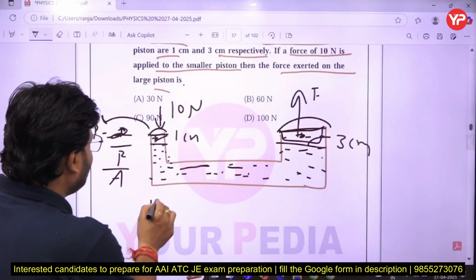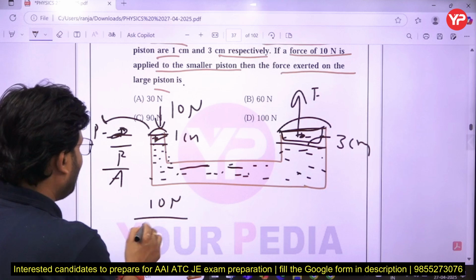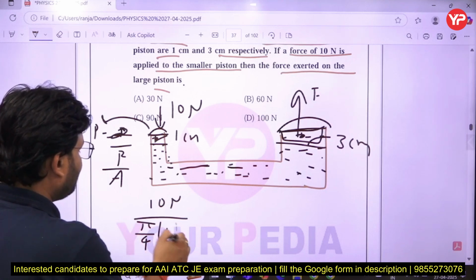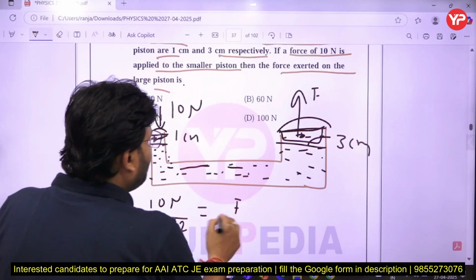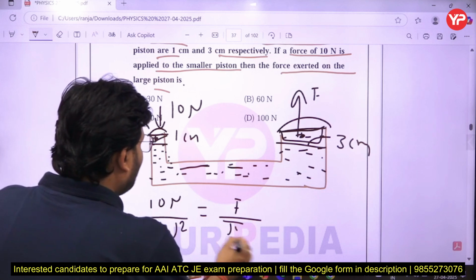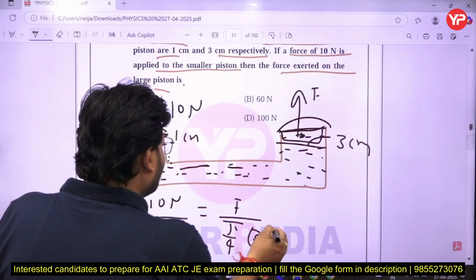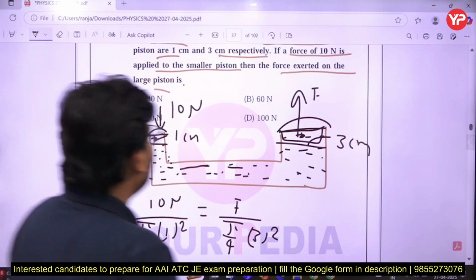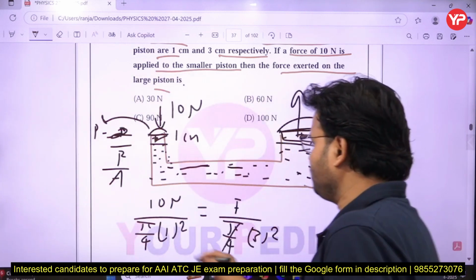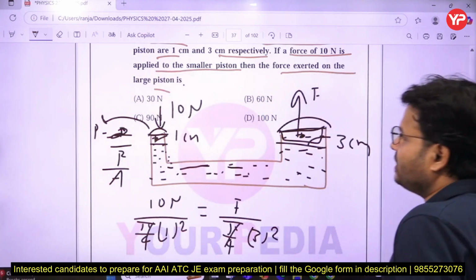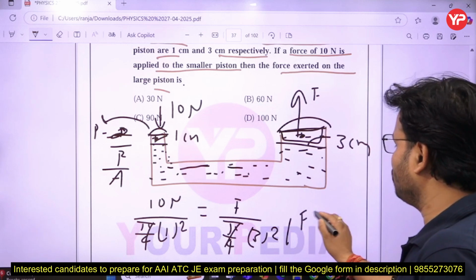So simply we can say, sir, 10 Newton upon area, pi by 4 d square, equal to F upon area, pi by 4 d square, with d equal to 3 cm. Okay, pi by 4 will cancel out, my dear friends. So how much? It directly comes out to be 90 Newton. So F is 90 Newton.